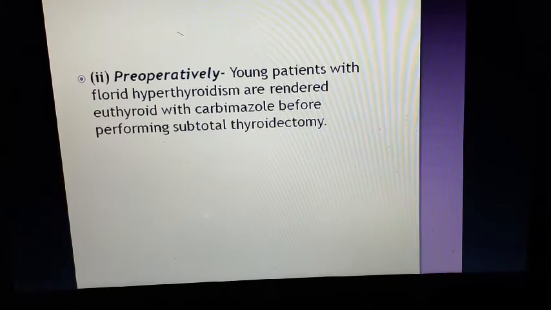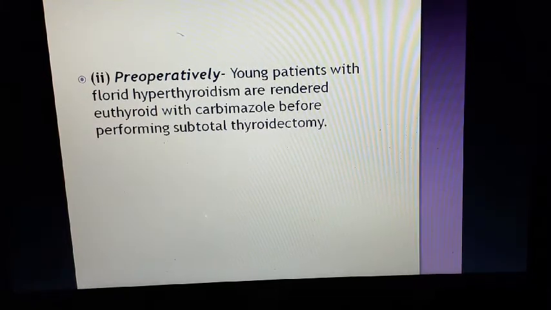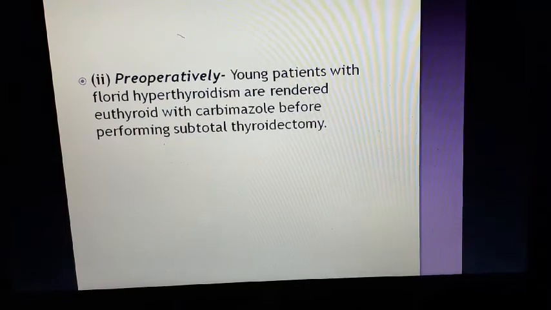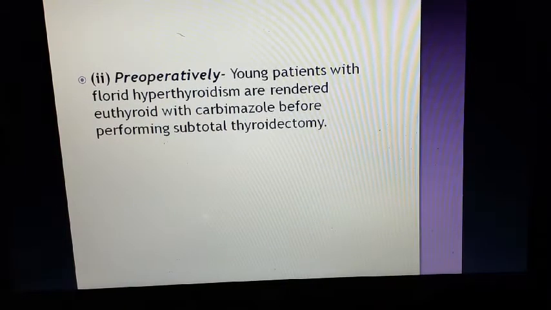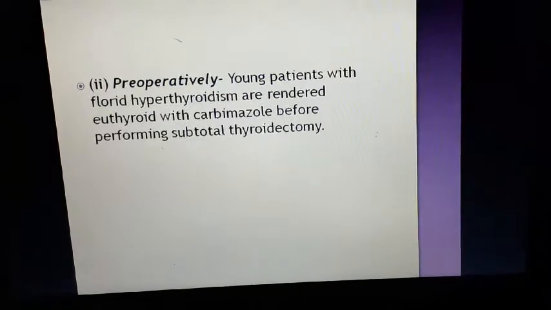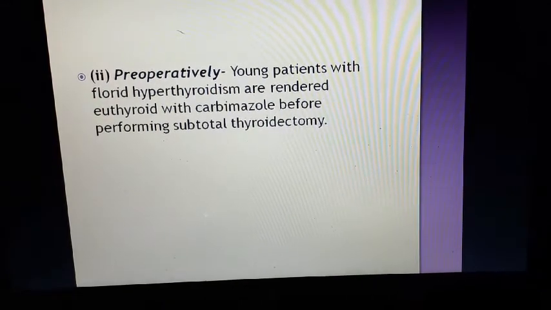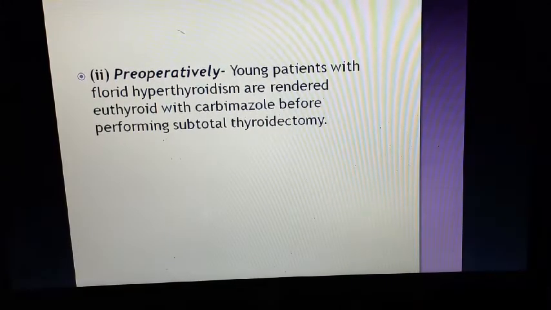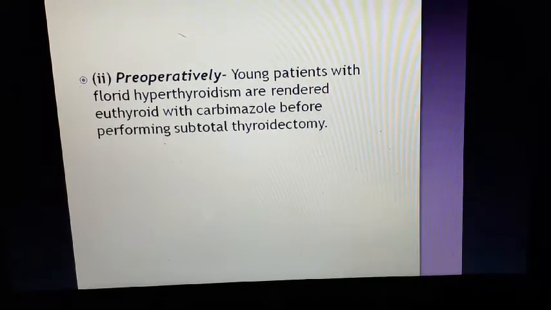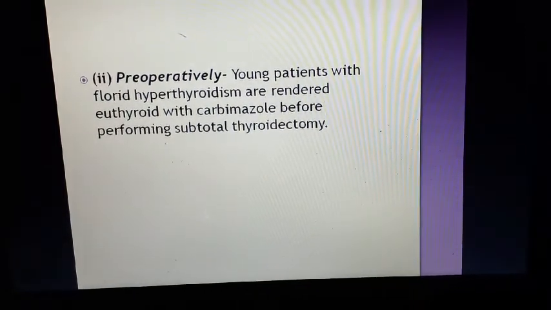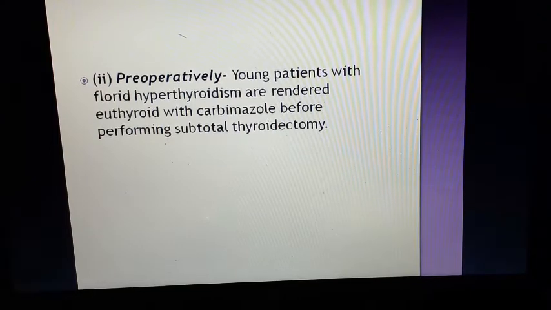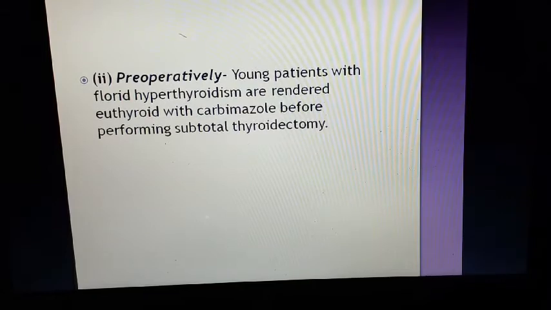Preoperatively, when we are thinking about operation or radioiodine therapy, you should remember to maintain the euthyroid state. I have mentioned the hypothyroid state when the gland generates less thyroxine hormone, and the hyperthyroid state when the thyroid gland generates more thyroxine hormone. Euthyroid is when the status is normal, that means T4, T3 generation is normal. Then we call it euthyroid state. So maintaining euthyroid status before and during operation and also before radioiodine therapy is a must.